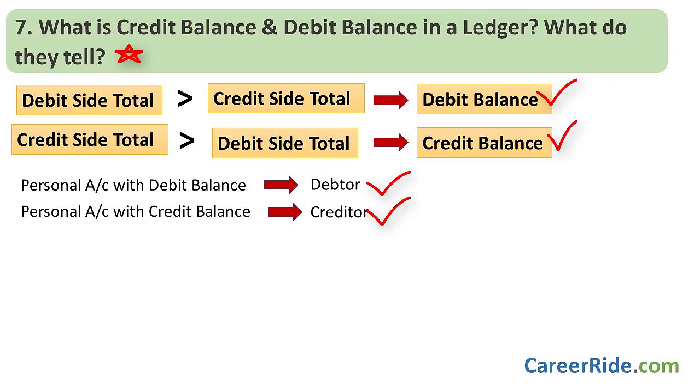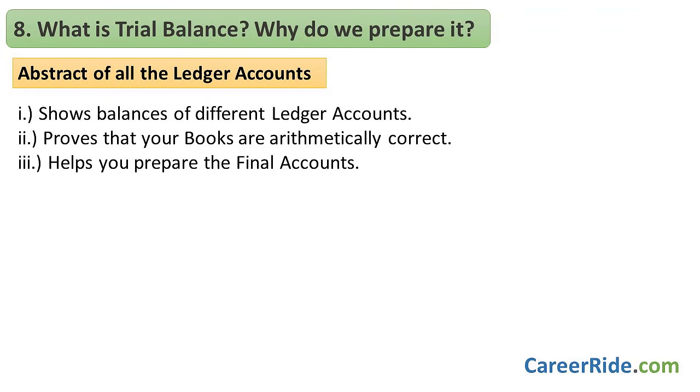Real accounts are the accounts related to assets, properties, etc. Accounts like furniture account, cash account, etc. are real accounts. They always show a debit balance. Nominal accounts may have a debit or credit balance. These are the accounts related to income, expenses, gains and losses. So, the second part, as I said, is really important here. Pay attention. Question number 8.